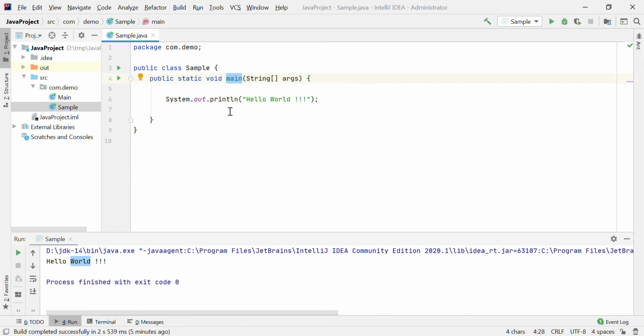The main method takes an array of arguments, returns no value, and here you just print a message. That's clear. Again, I am repeating: System is a class, out is an object of PrintStream, println is a method of PrintStream. This is your input, whatever message you want to write. After executing, you will get this output.